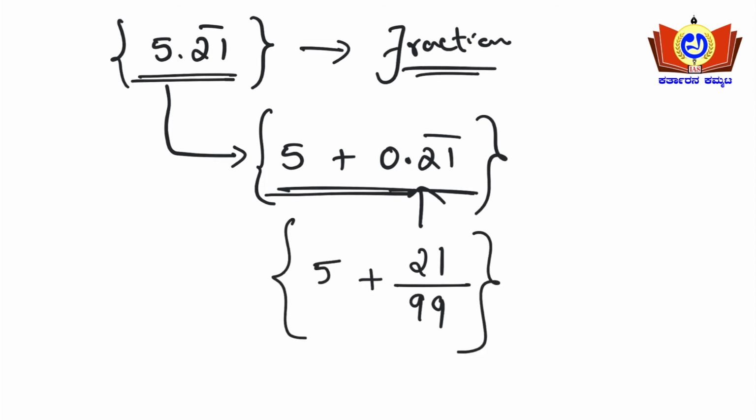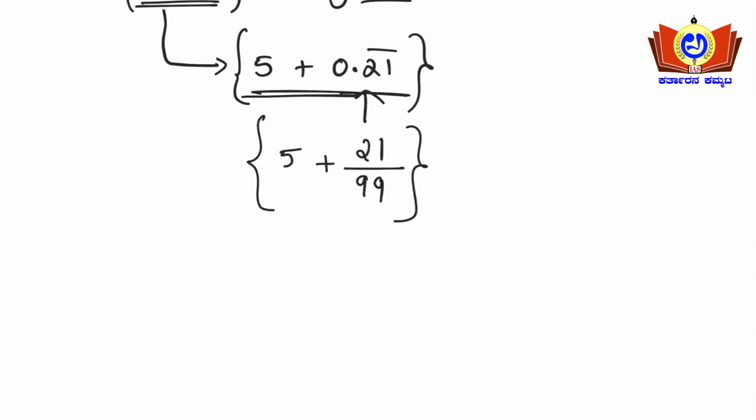Upon taking LCM and cross multiplying, the LCM is 99, so 99 into 5: 5 nines are 45, 4 carry, 5 nines are 45 plus 4 is 49, so 495.